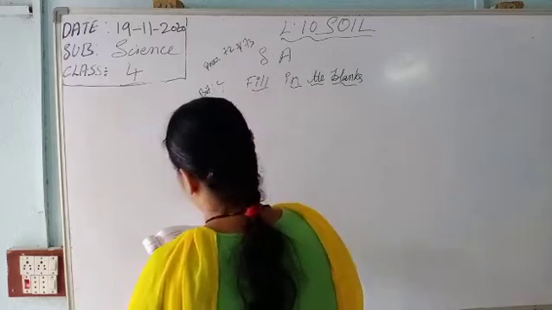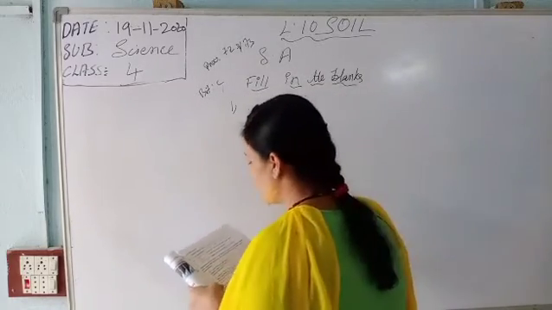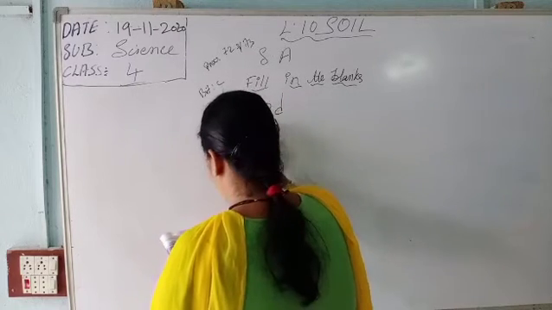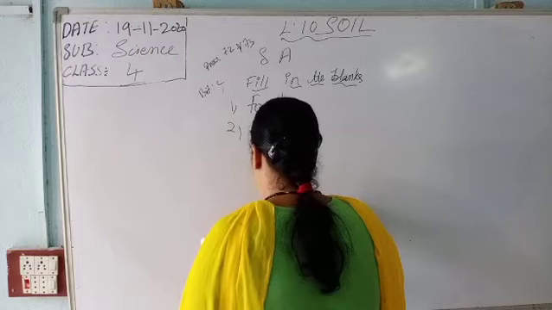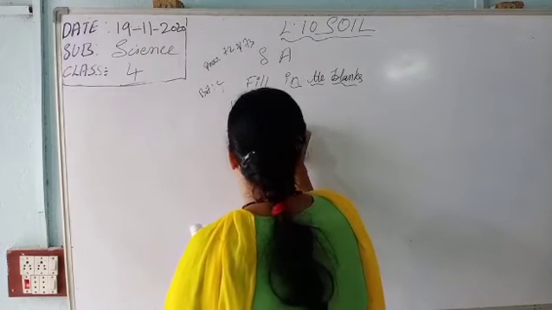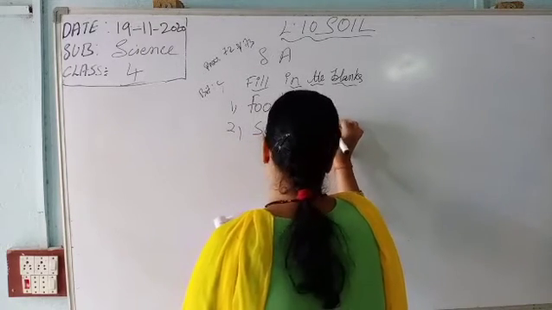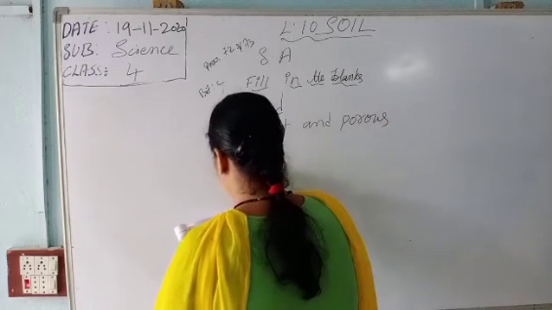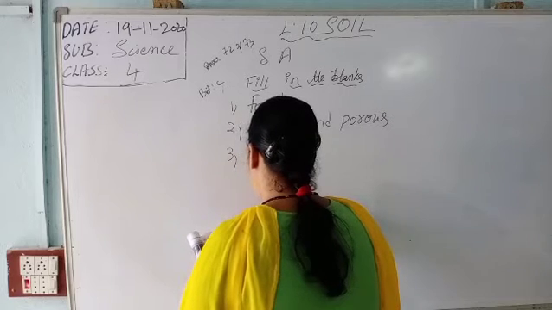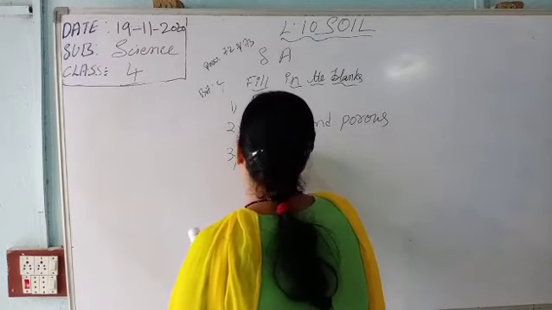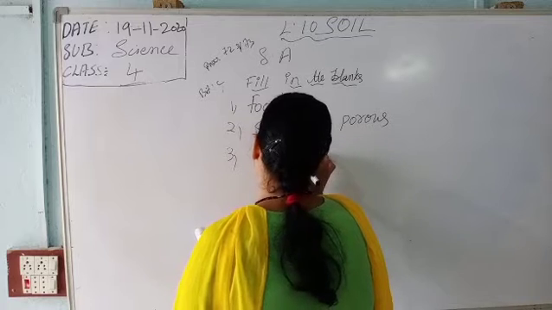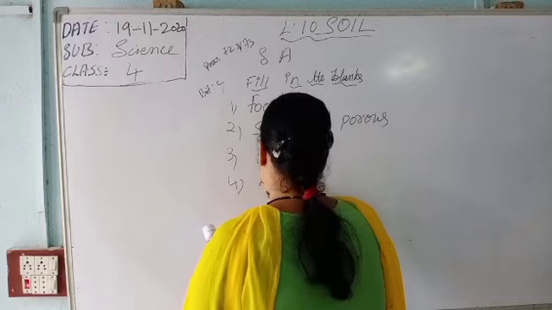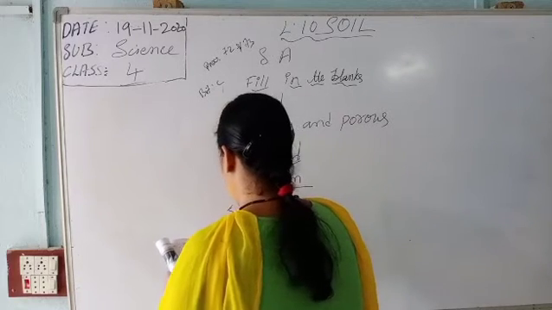The first one: animals depend upon plants for food. The upper rocks are soft and porous. Sand is made up of pieces that are smaller than gravel. Loam contains both sand and clay.